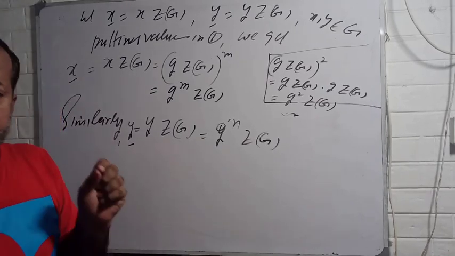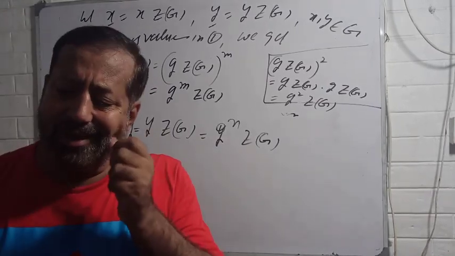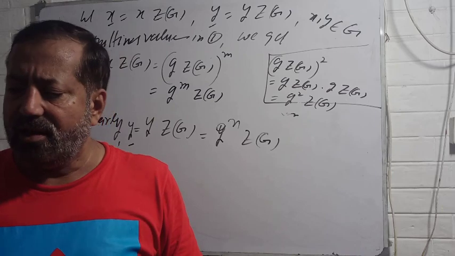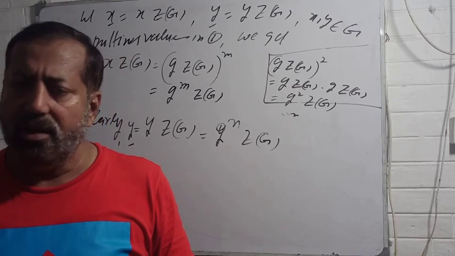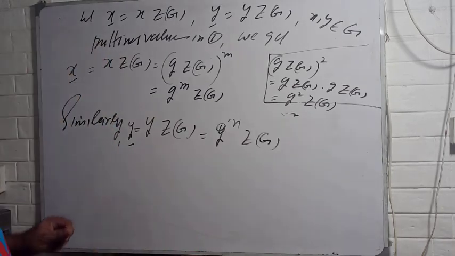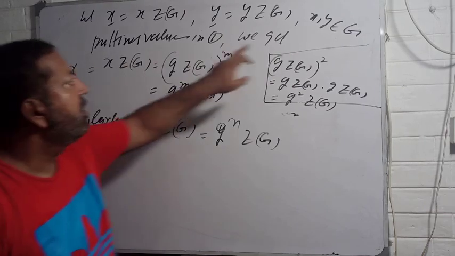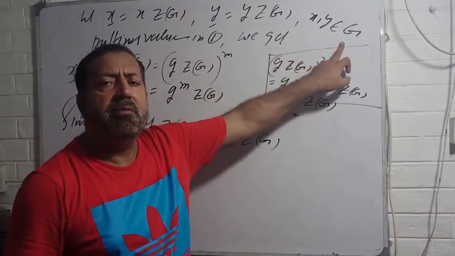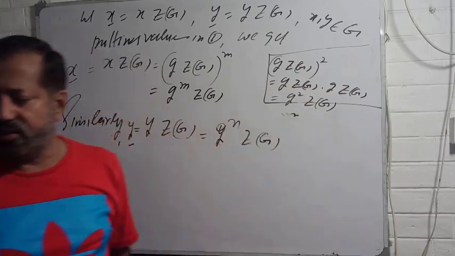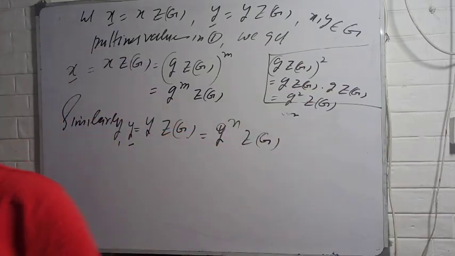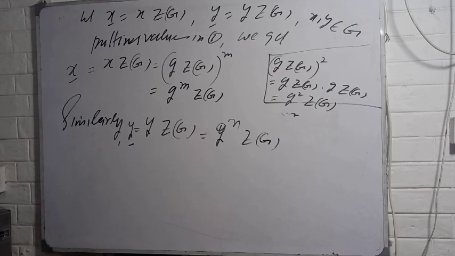If you can prove that xy is equal to yx, then G by center of G must be abelian. Here x and y are elements of G. We want to show that xy is equal to yx. The idea is to show that xy is equal to yx.